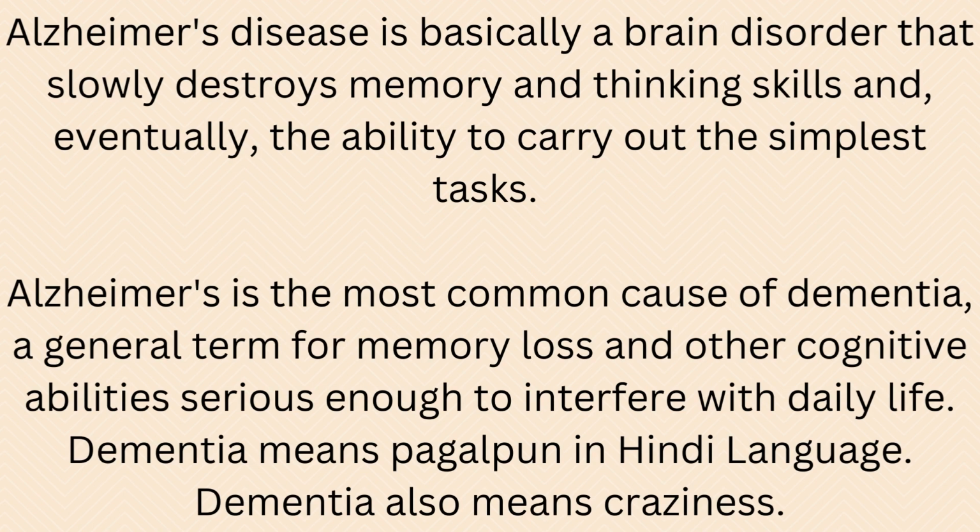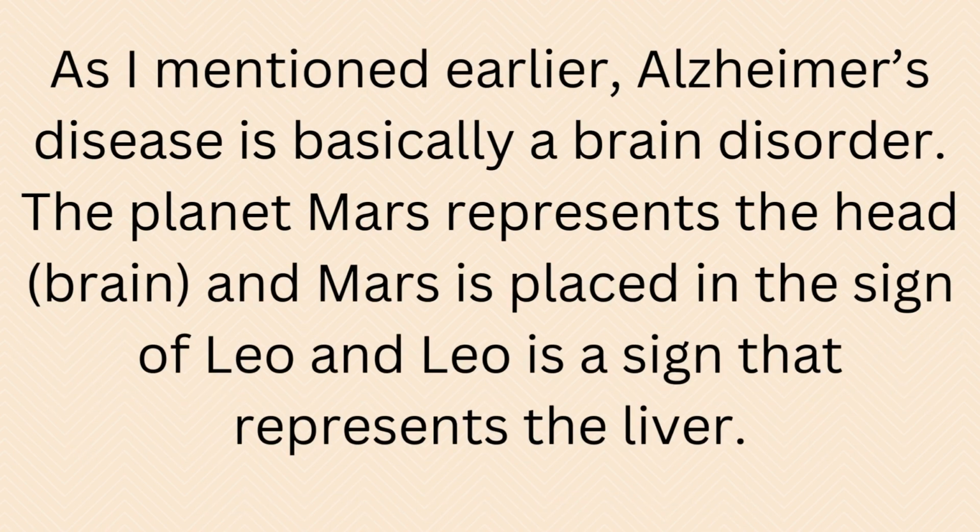Alzheimer's disease is basically a brain disorder that slowly destroys memory and thinking skills and, eventually, the ability to carry out the simplest tasks. Alzheimer's is the most common cause of dementia, a general term for memory loss and other cognitive abilities serious enough to interfere with daily life. Dementia means pagalpun in Hindi language. Dementia also means craziness. As I mentioned earlier, Alzheimer's disease is basically a brain disorder.